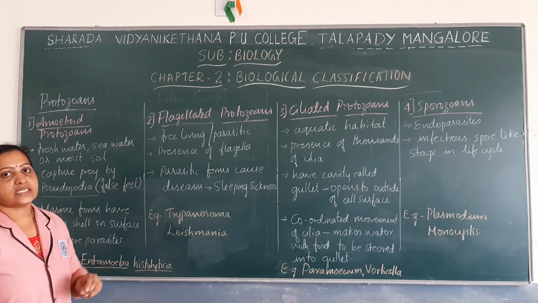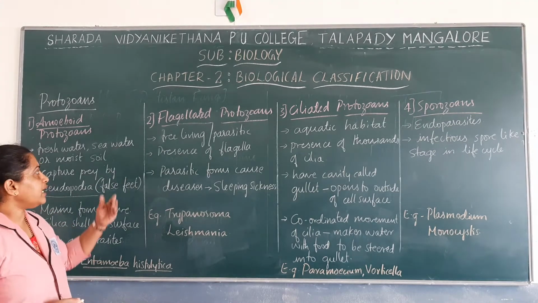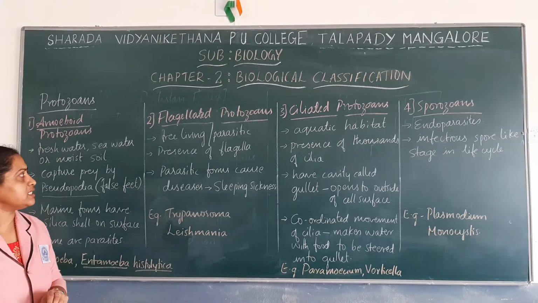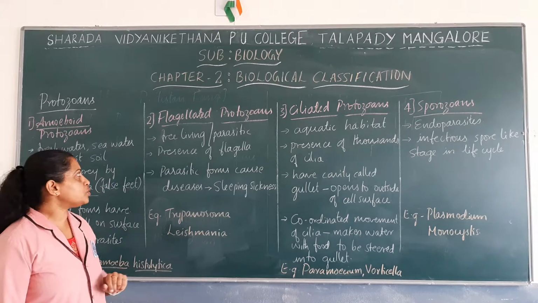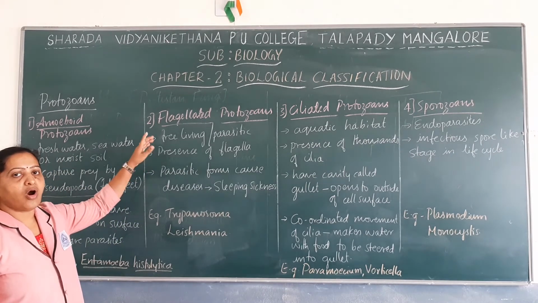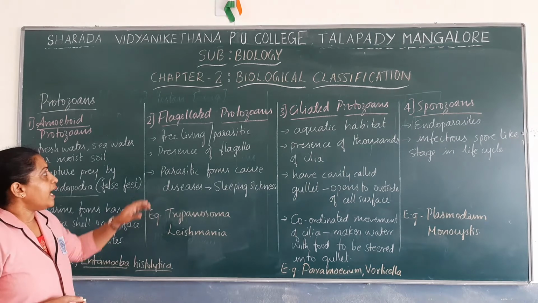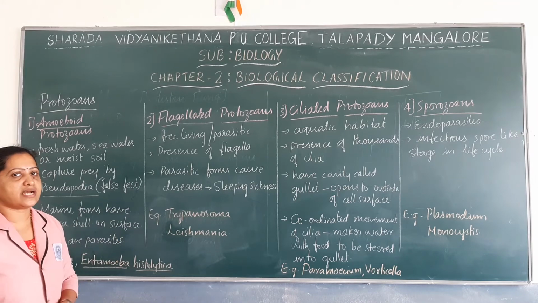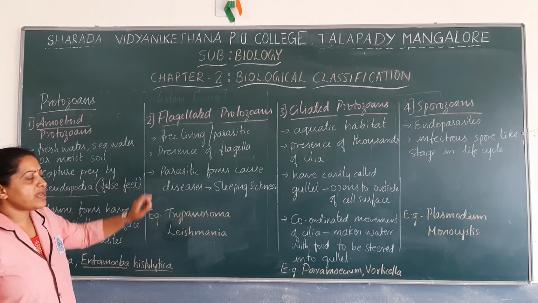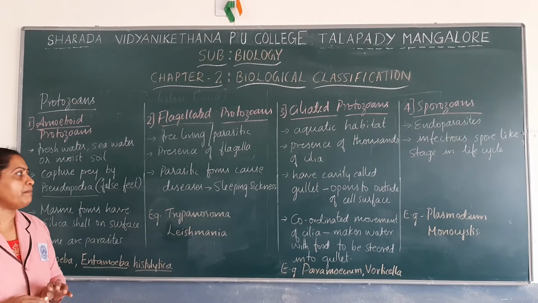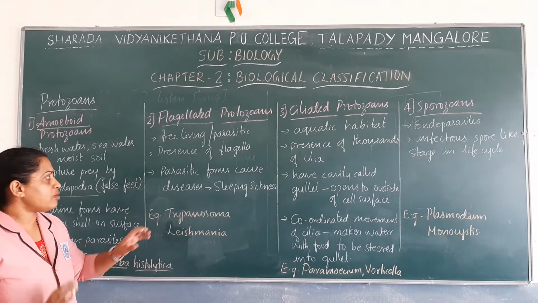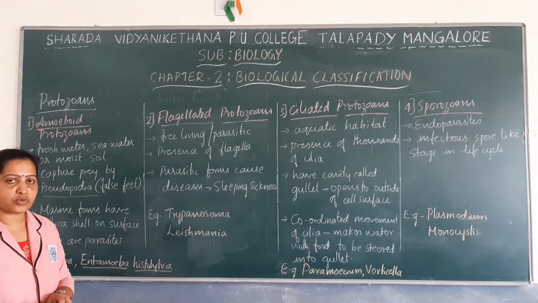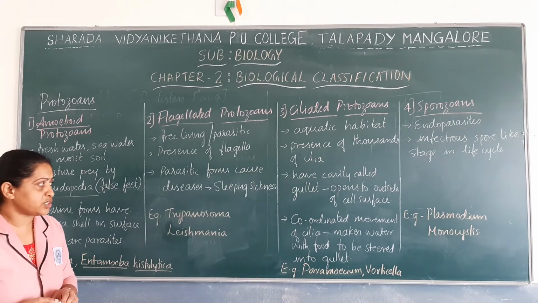Next, let us discuss flagellated protozoans. The name itself indicates they have flagella. Their locomotory organ is flagella. These flagellated protozoans are free living or may be found as parasites. Because of the presence of flagella, they are categorized as flagellated protozoans. Many of them are parasitic forms, and parasitic forms cause diseases. There are various types of flagellated protozoans and they cause various types of infections or diseases.